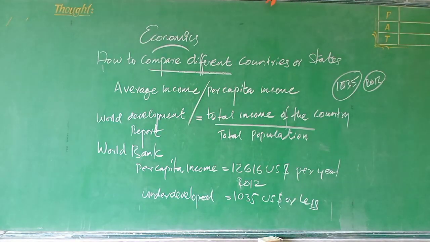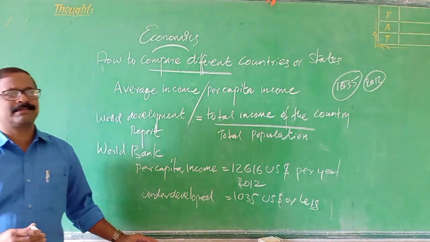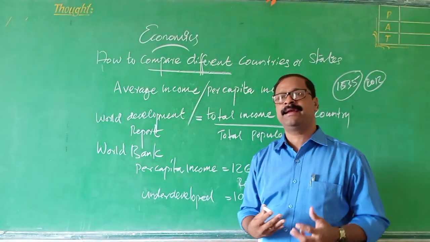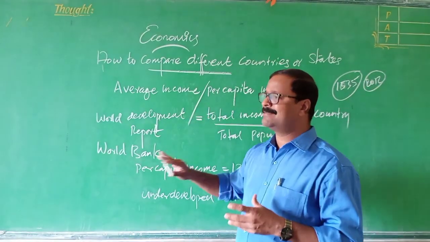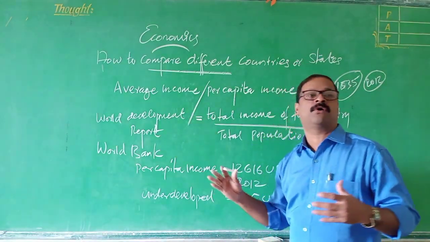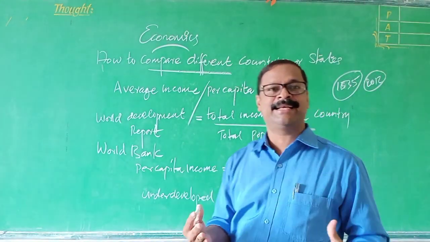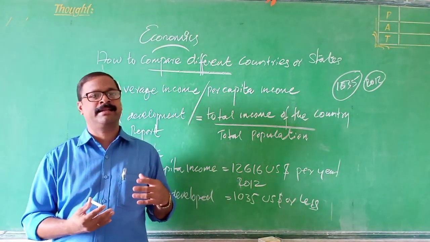So this is one criterion for classifying countries. It is not only that some countries have more income, but there are other criteria to decide whether a country is rich or poor. The World Bank classifies simply on the basis of per capita income. But other criteria are also very important as far as classification of countries is concerned. That we will study in the next class.